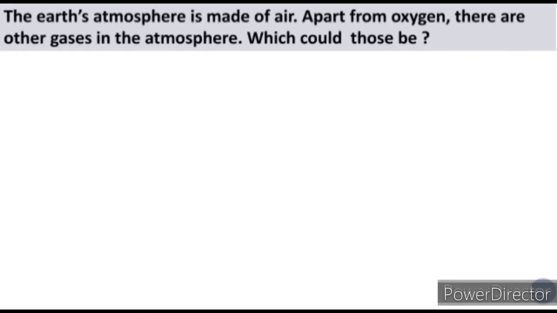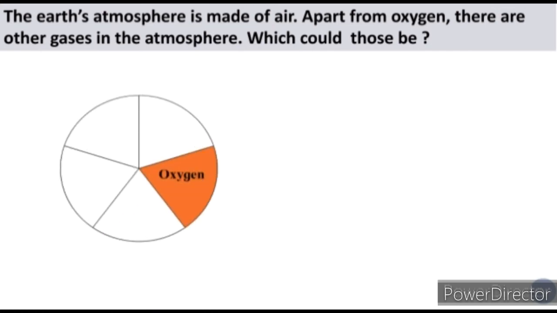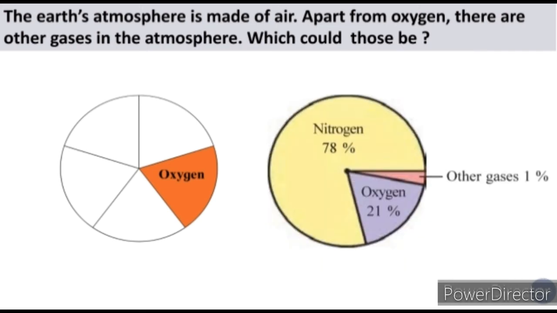The Earth's atmosphere is made of air. Apart from oxygen, there are other gases in the atmosphere. Which could those be? Now we have learned that there are many gases in the air. See, if we divide the amount of atmosphere into 5 parts, oxygen will be 1 part, and there are many other gases in small quantities. So see, this is the constituents of air, in which nitrogen occupies 78%, oxygen 21%, and other gases occupy 1%.